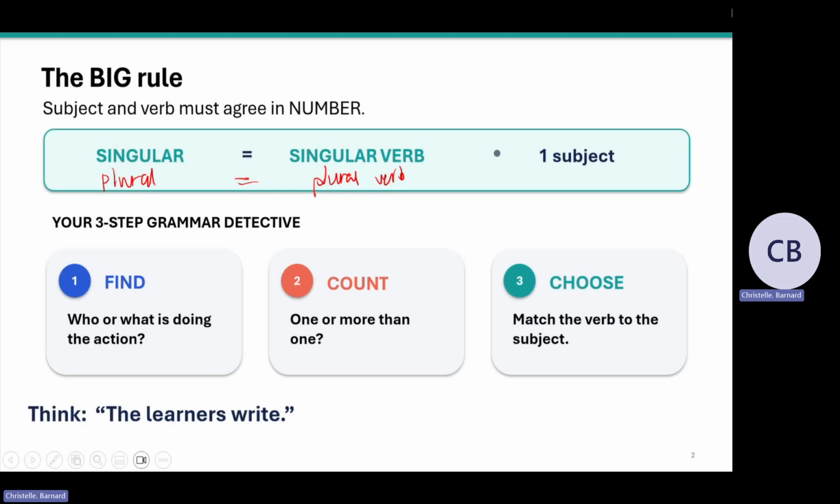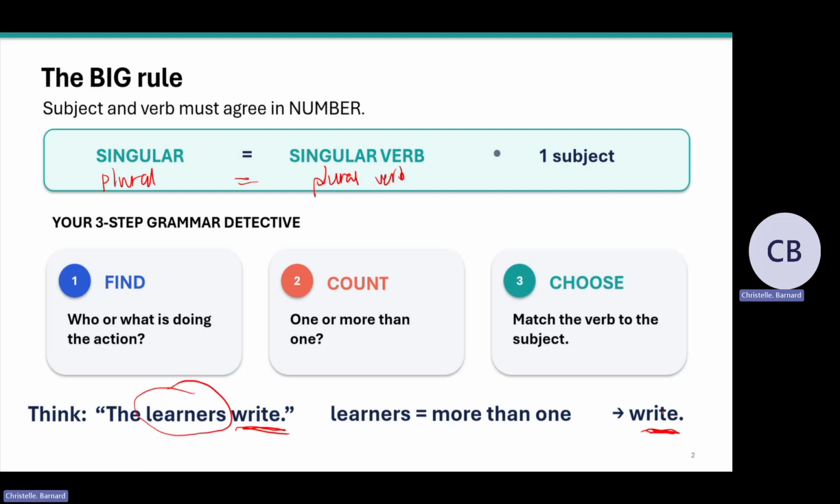So there's an example. Let's apply these 3 steps. "The learners write." Okay? Who's doing the work? The writing is the action. Who is doing it? The learners. And the learners are more than one. So now we counted it. How many are they? It's more than one. It's not only one learner. And step 3 is, we have to match it. And that will be "write." We will take a look at why "write" tells you it is plural, what in the verb tells you that it is a plural verb to match the plural subject. So we're going to take a look at those rules.